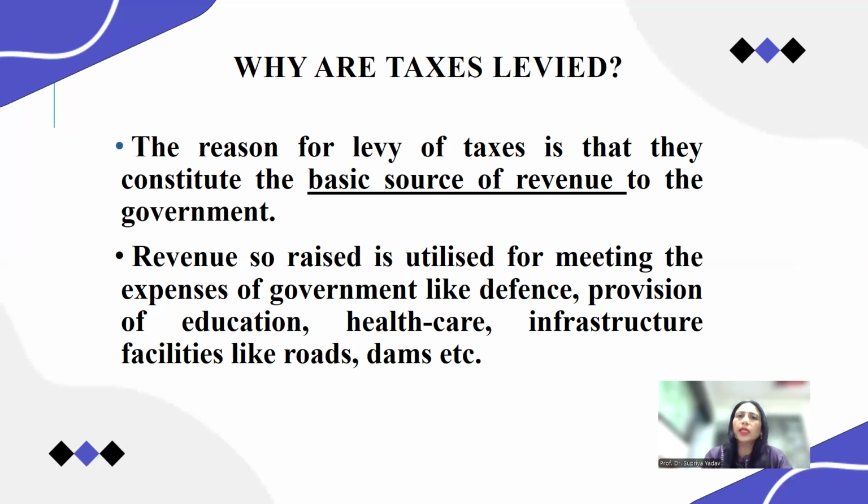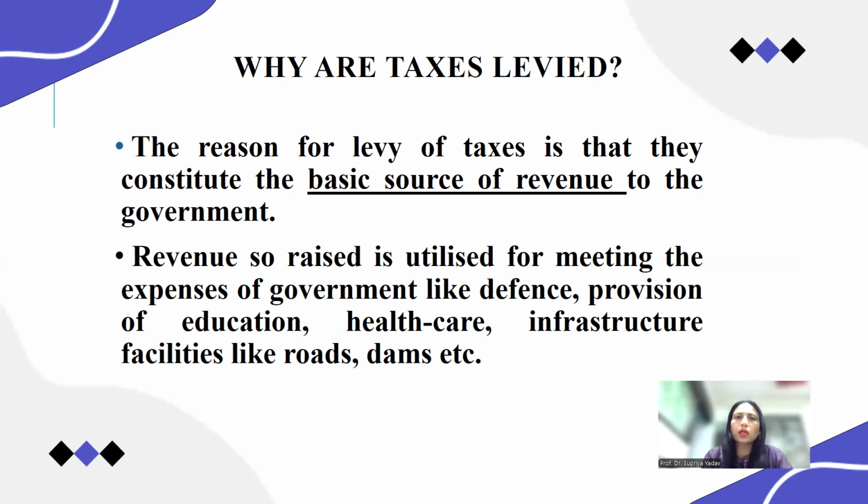So the government collects the taxes through direct and indirect taxes, or more specifically through income tax and through GST, right? This is how the government collects the revenue in order to spend it on many projects, like defense projects. The provision of education is also made out of these revenues.